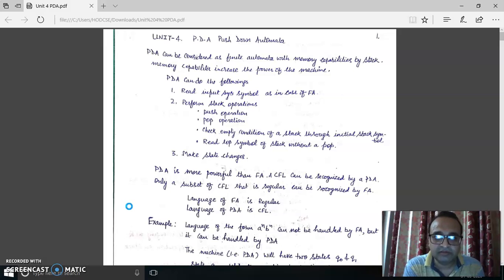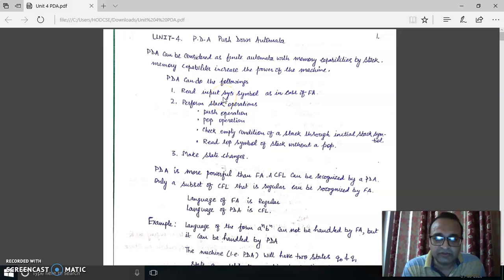Push-down automata is nothing but a machine which is having the memory capability along with the finite automata. So we can say that push-down automata is a finite automata having the memory capabilities, and this memory capability is performed with the help of a stack. So here PDA stands for push-down automata. So it can do the following things.